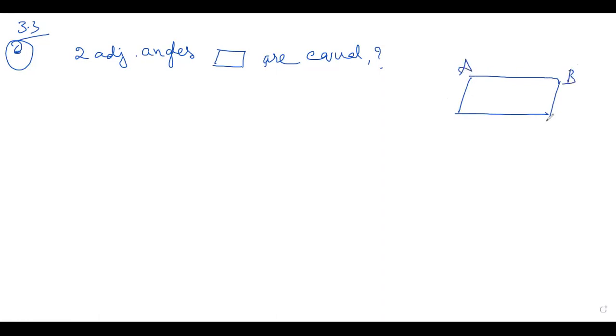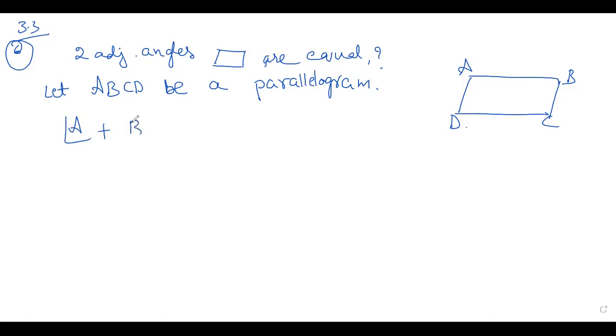A, B, C, D. Let ABCD be a parallelogram. Then sum of adjacent angles, that is angle A plus angle B is equal to 180 degree.